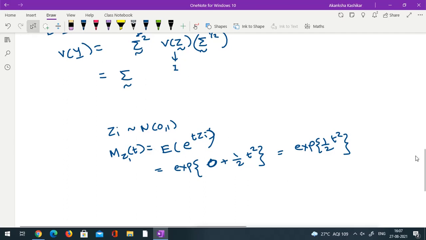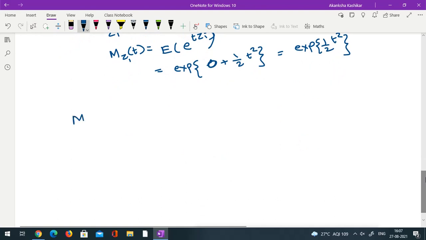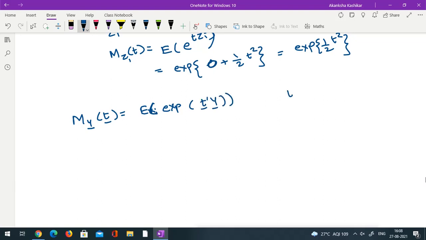So I can try to make use of this MGF to get the distribution of the vector y. Okay, so I want the MGF of this vector. The MGF of a vector we will define as expectation of e raised to t prime y, where t is in R^p, of course with some conditions. So t prime y I could write as t prime, and y we have written as mu plus sigma raised to half z.